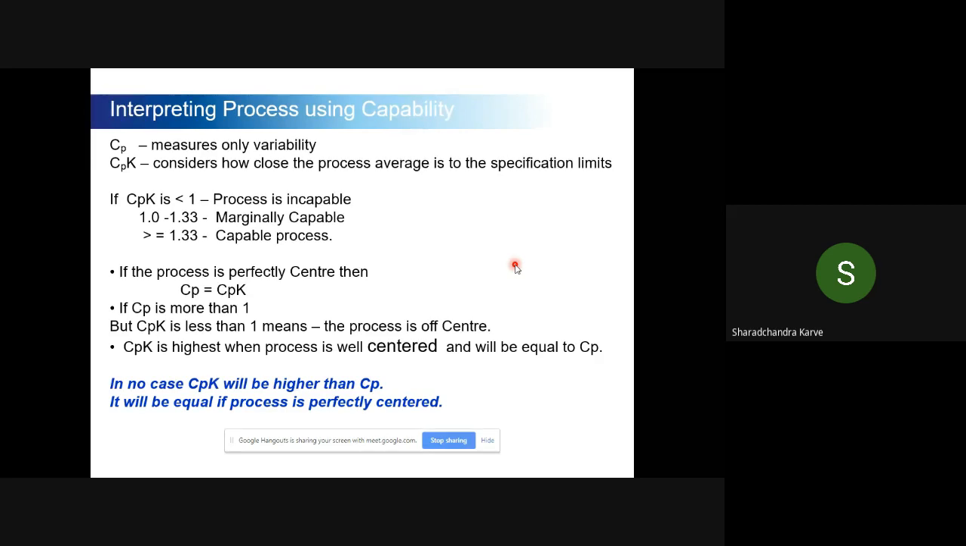If they are not equal, then my process is off-centered. Then probably in an analyze phase, you may have to first attempt to make your process centered, and then reduce the variation in the process becomes your analyze phase. That is why it is very important to understand what CP and CPK are.